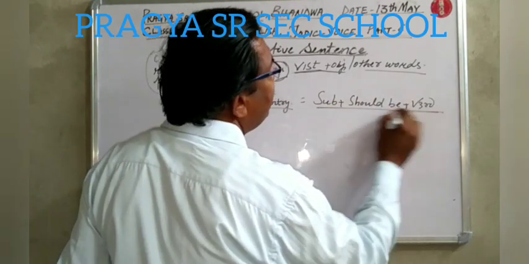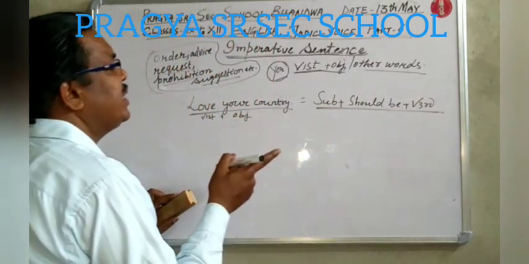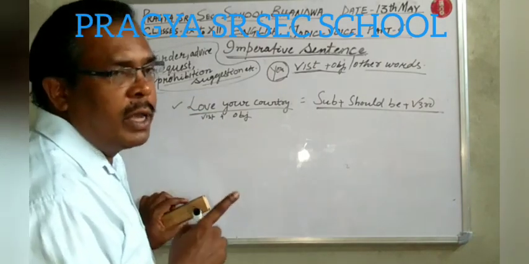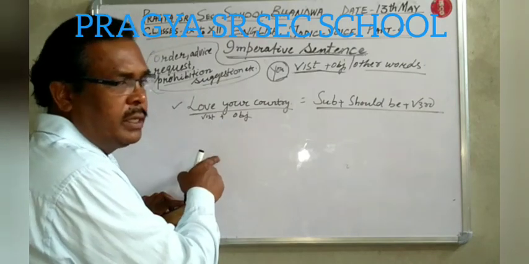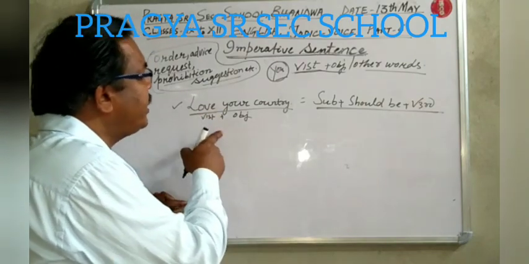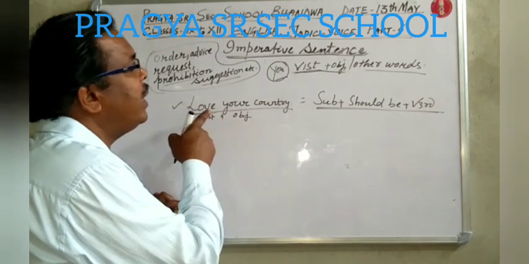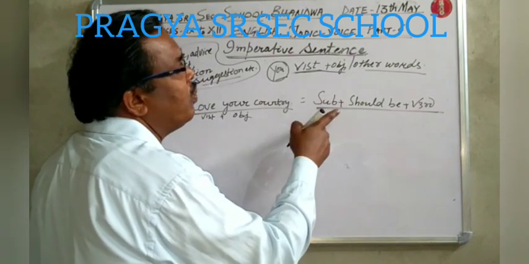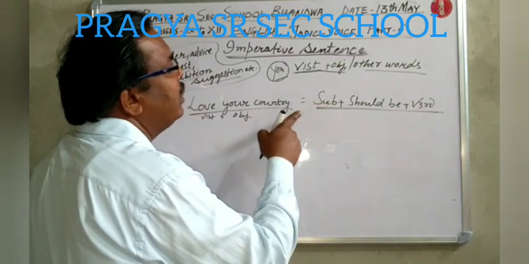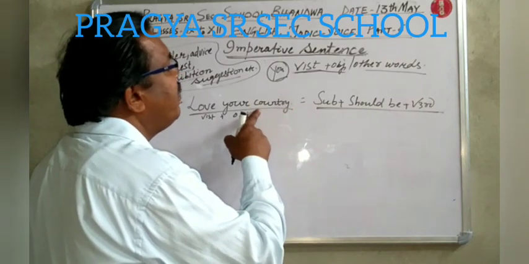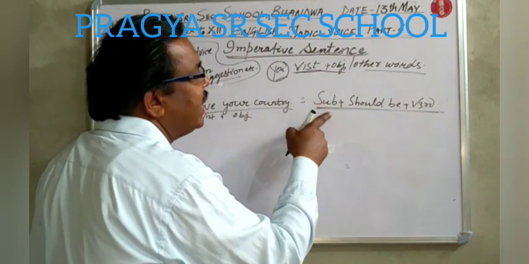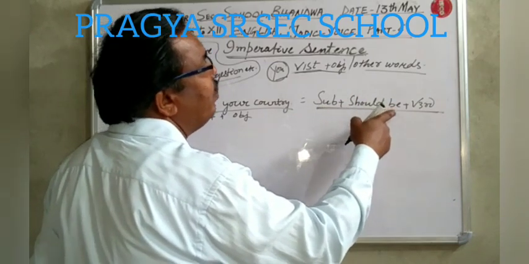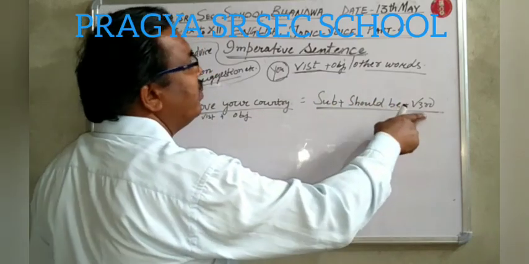If the active voice statement expresses an advice, the object of active voice becomes the subject of passive voice. Then we use should, then be, then third form of verb.